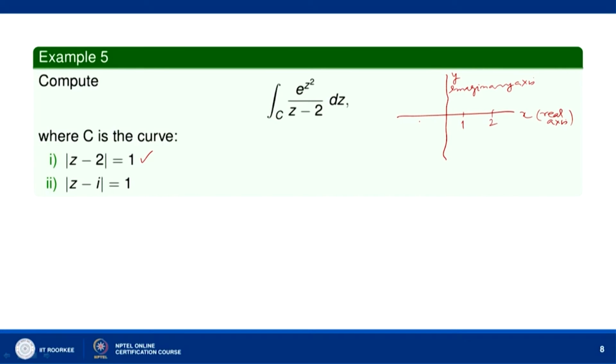Here we have the simple closed curve mod of (z minus 2) equal to 1, which represents a circle with center at z equal to 2 and radius 1.